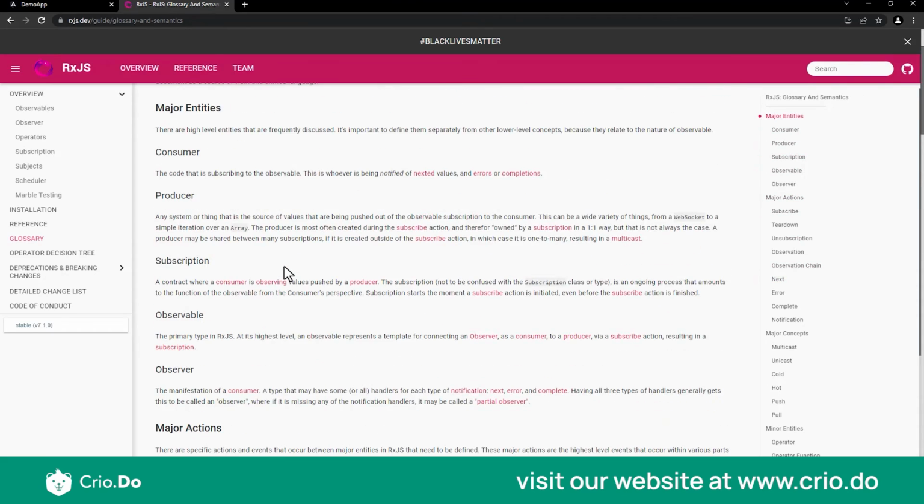Okay, so I'll run you through some of the major things that we use. One is called the consumer. A consumer is, say, if I have a component, in our case the app component, and I'm subscribing to an observable which is there in the test service, then my app component is my consumer. A producer is any variable or any function that is producing those data streams. In our case, if this observable is defined as part of the test service and I give it a name of, say, get user data, then get user data is the producer.